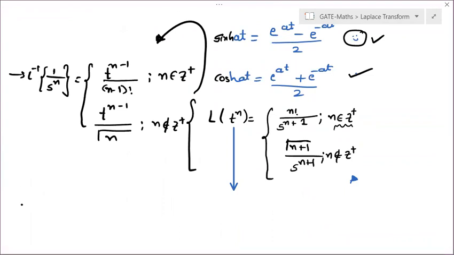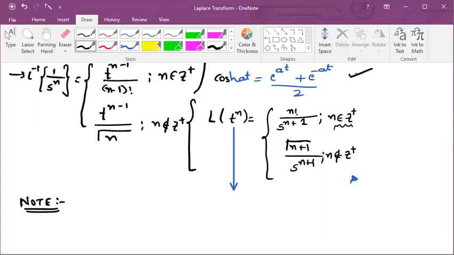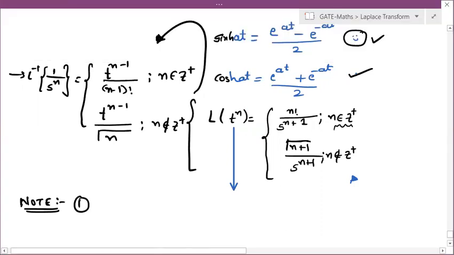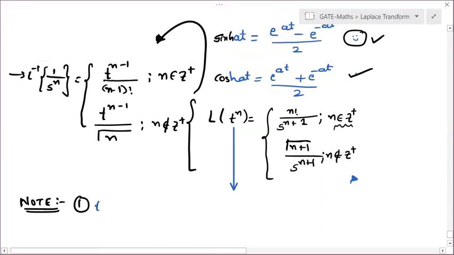Let me give you a note for this formula. First, t should always be in the numerator and s should always be in the denominator, whether you are applying Laplace or inverse Laplace.